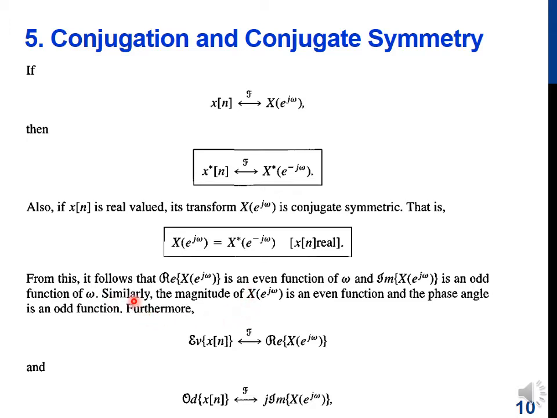We remember that the Fourier transform X of e^{j omega} was a complex function of omega. It had both a magnitude and a phase if we express it in polar coordinates, and if we express it in rectangular coordinates, it had a real part and an imaginary part.